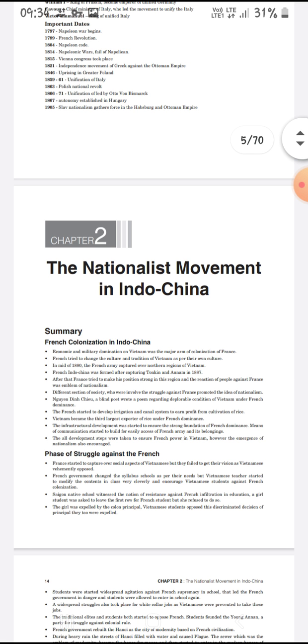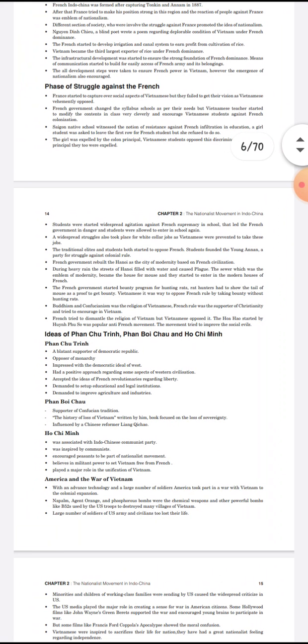Then the Saigon Native School became a symbol of resistance against French infiltration in education. A girl student was asked to leave the first row for French students, but she refused to do so. The girl was expelled by the colonial principal. Vietnamese students opposed this discriminatory decision of the principal.